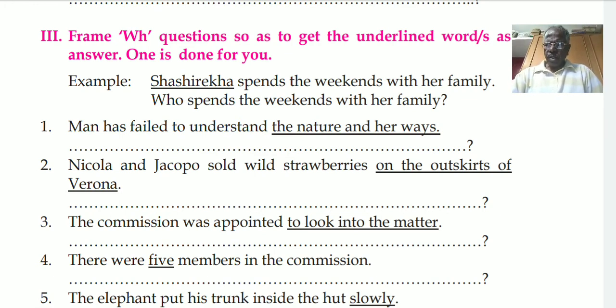Where? This is for place and direction. For example, my uncle lives in Mumbai. In Mumbai is underlined. So, where does your uncle live? Suppose I say, we live in Chitradurga. Underline in Chitradurga. The question will be, where do we live? Then, the sun rises in the east. In the east is underlined. That is direction. So, where does the sun rise? Himalayas lies in the north of India. In the north of India is underlined. So the question will be, where does the Himalayas lie?